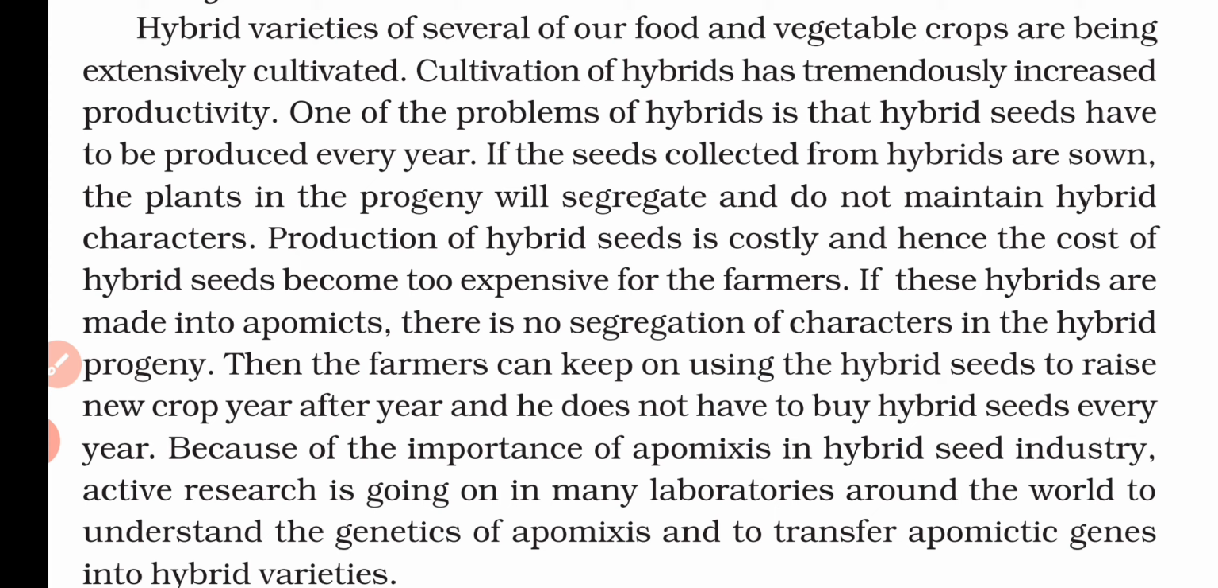And because these hybrid seeds are very costly, normal farmers are not able to use them. It is a very costly process, because we have to produce new seed every time, and it is also a big problem. So if we use apomictic characters in hybrid seed, we are able to produce seed that can be sown again and again. So different seed industries are researching this, so that the apomictic gene can be transferred into hybrid varieties so that we can use them again and again.